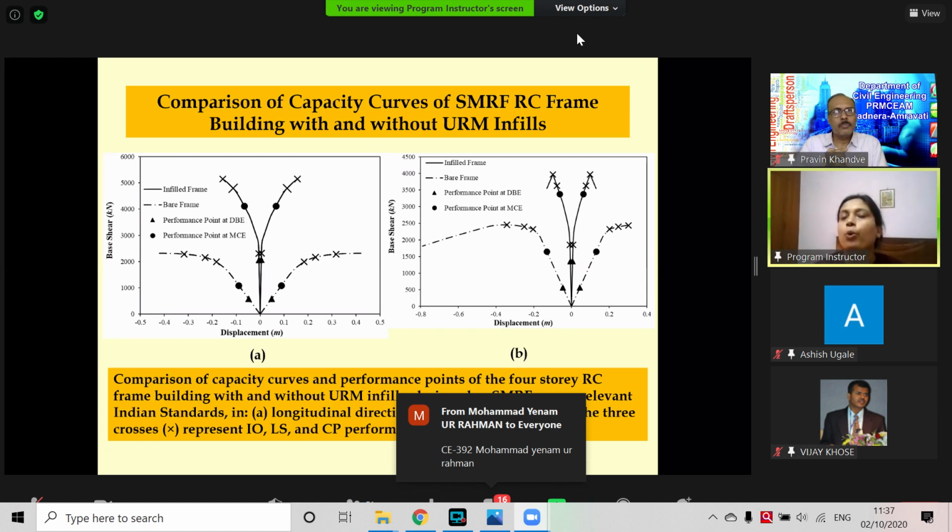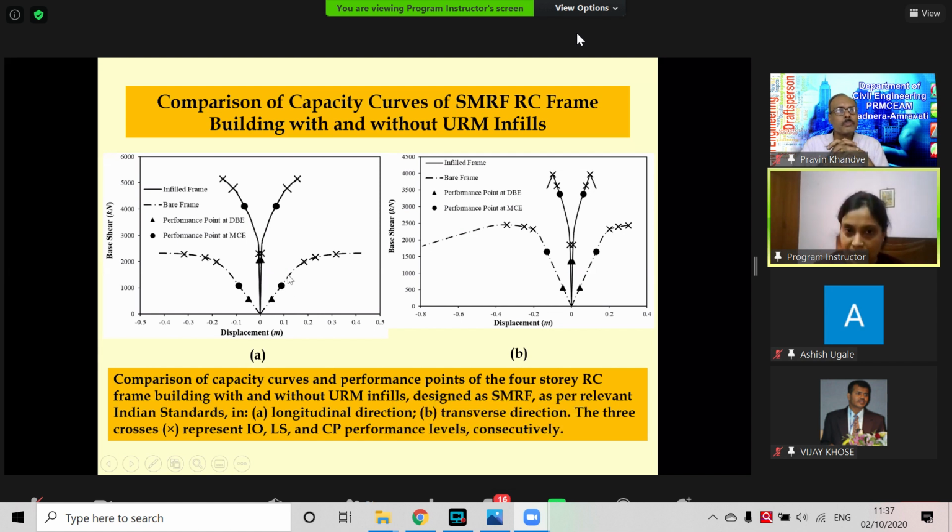We can see for both x and y direction, the stiffness, which is nothing but the slope of this curve, is much lower than the infill frame one. Infill frame is going straight, so very high stiffness, but very low ductility. So we have to be careful in earthquake resistant design while we are incorporating infills.